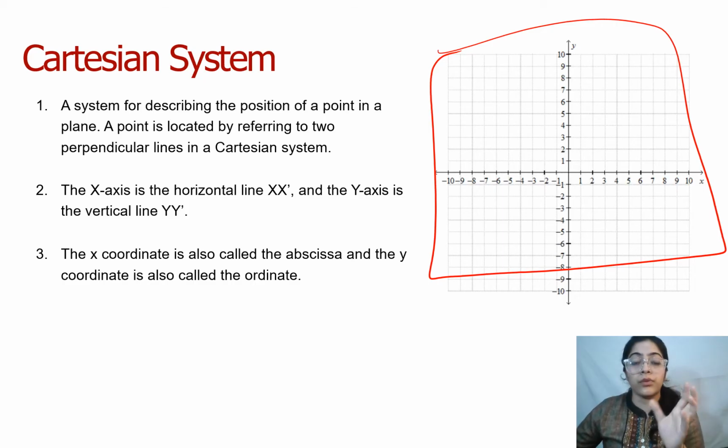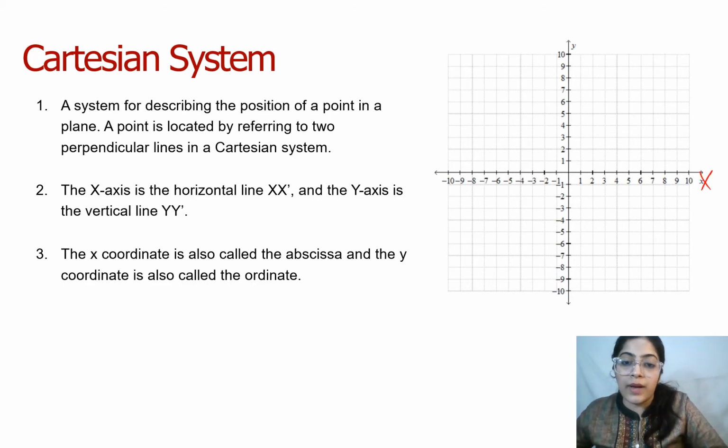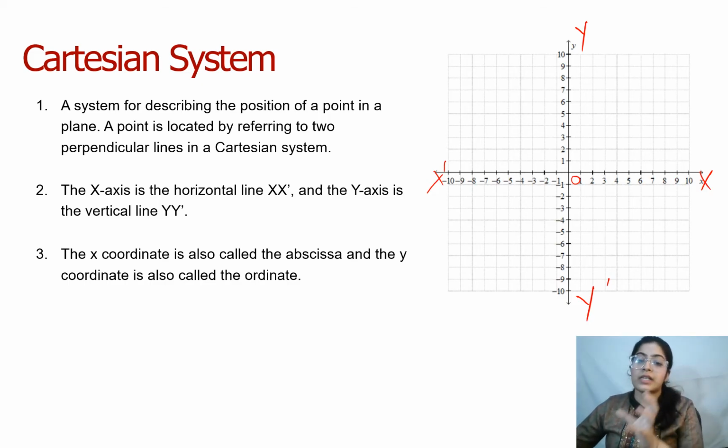Over there we make a graph. We make two axes, right? And over there we plot the points. Here we have the x to x dash axis and y to y dash axis, which means that 0 to x represents the positive x, and 0 to x dash represents the negative x. 0 to y represents the positive y, and 0 to y dash represents the negative y, right?